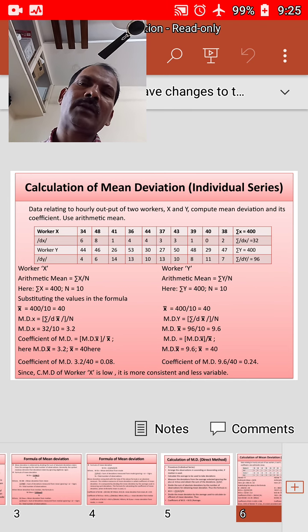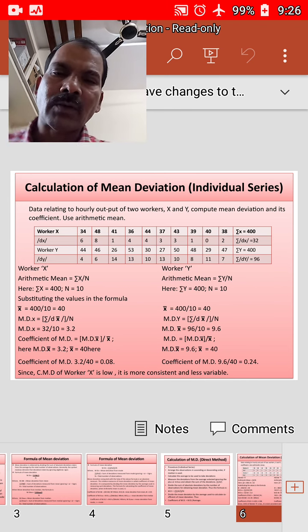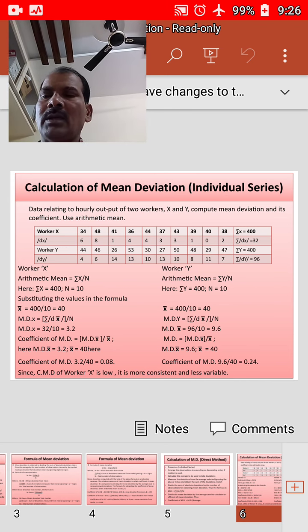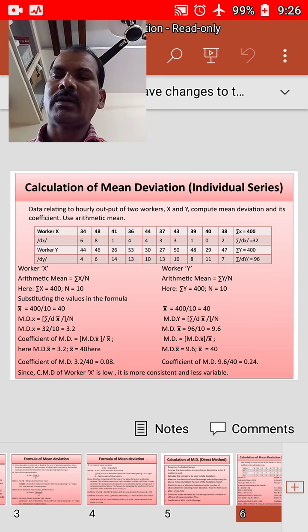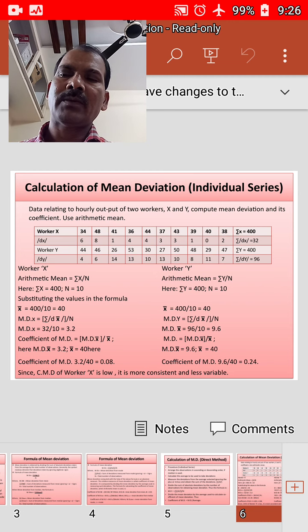In the same manner we need to work out for the y workers. If you substitute the values for the x workers, the mean deviation about x bar is equal to summation of modulus dx bar by n, where we know that the sum of modulus dx is 32 and n is equal to 10.